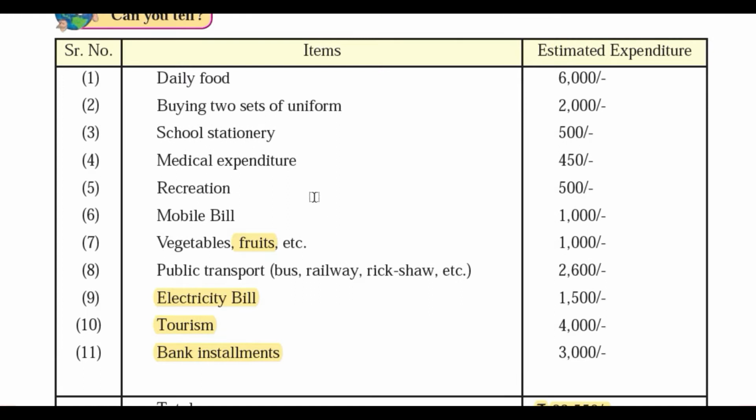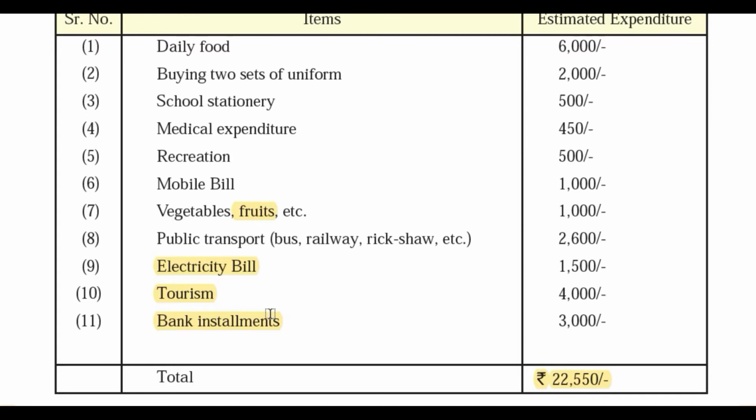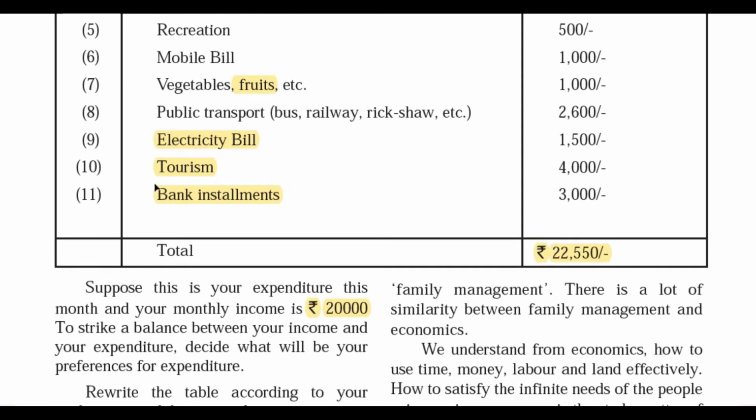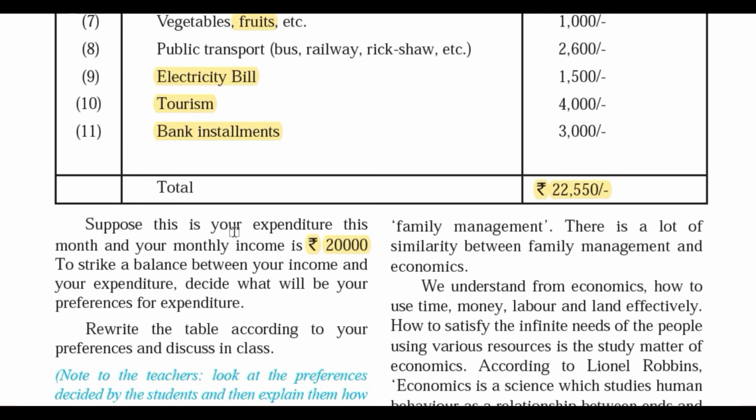So in this way we have discussed the items which we can compromise and which we can't compromise. Okay, so whatever items we can compromise, we can give them less priority. Okay guys, so in this way you have to prioritize your income and expenditure. To reduce the expenditure, you should prioritize all these needs. Remember this thing, and all these things, all the management of such small finances is known as economics. Okay, so we are going to discuss the proper definition of economics in our subsequent session.